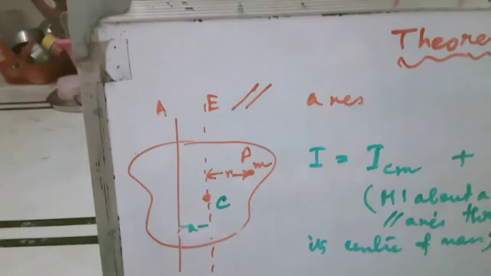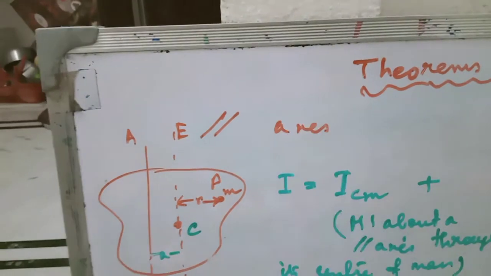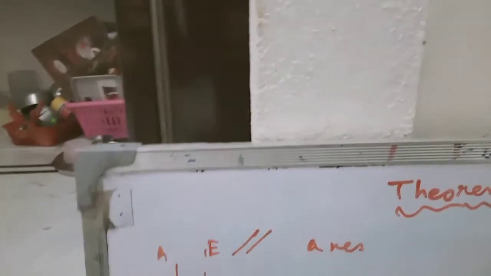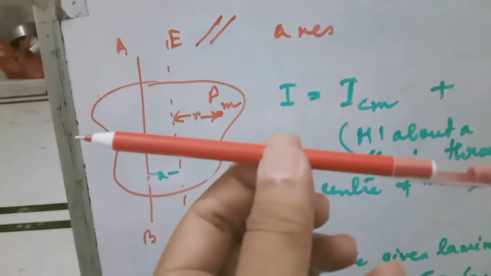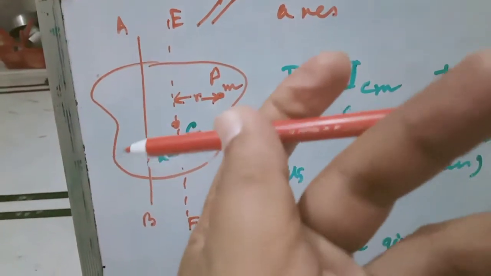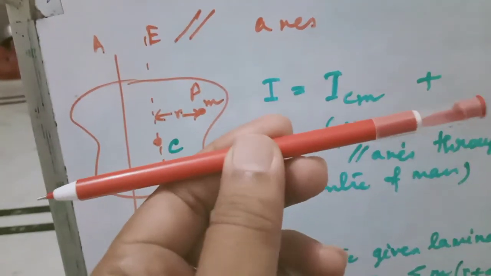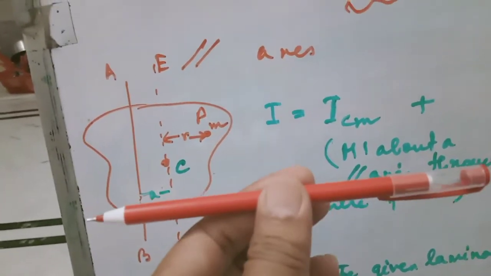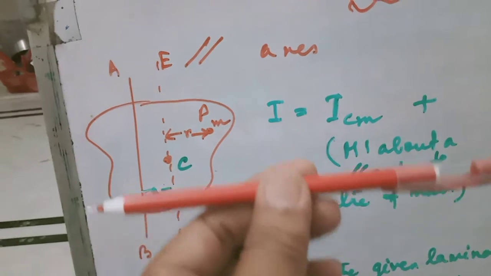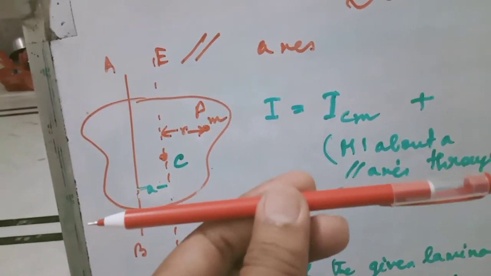So this is rotating in this manner. The body is placed here. For example, this is a body, it must be a rigid body. So it is rotating in this manner. Now this is the center of mass, and this finger is the straight line perpendicular to the plane, which will be the line parallel to the axis.